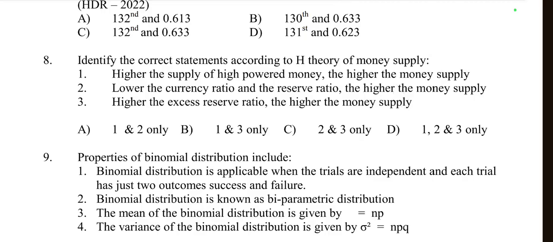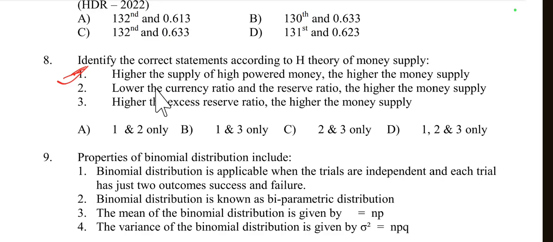This is correct because high powered money, also called monetary base or reserve money, includes currency in circulation and reserves held by the banks. So when the supply of high powered money increases, it provides the basis for banks to create more loans, thereby increasing the overall money supply. So option 1 is correct.